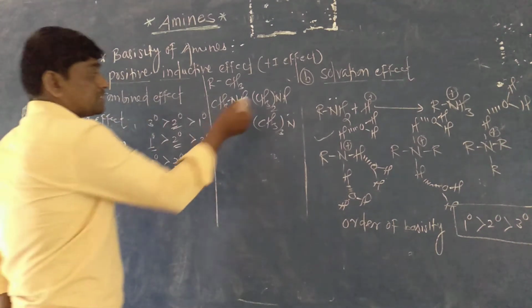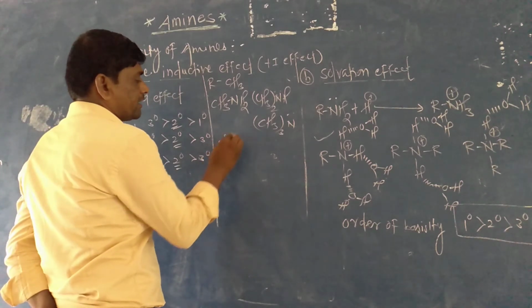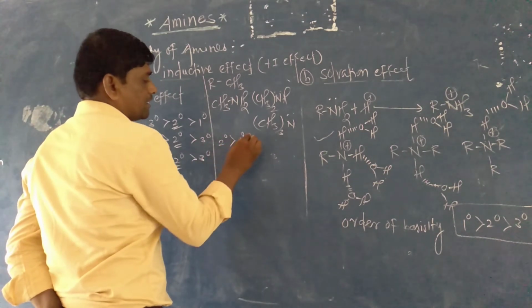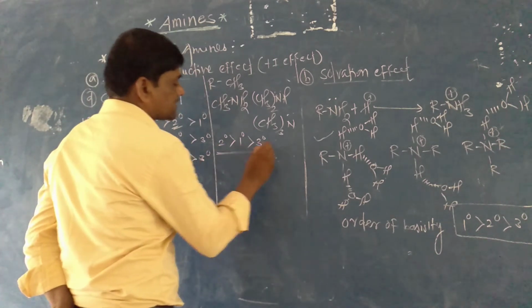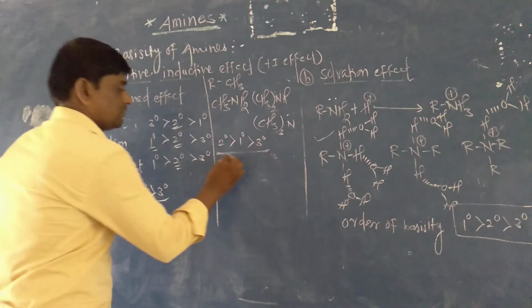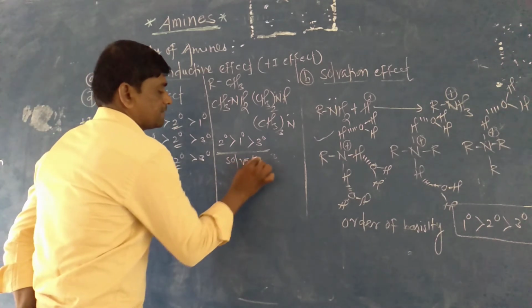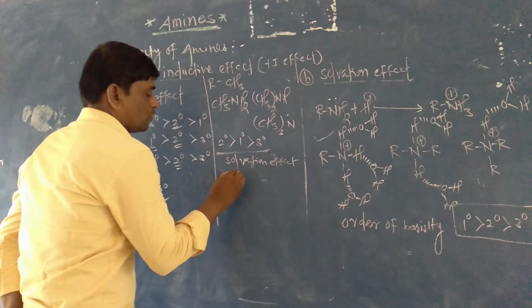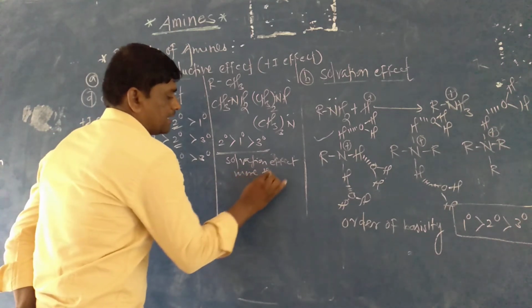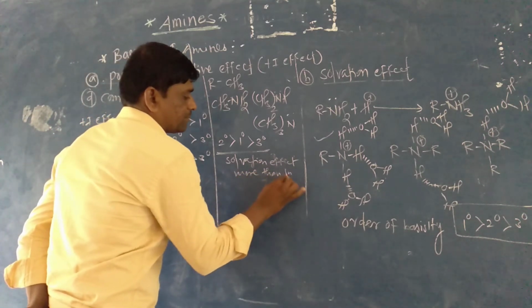That's why the secondary amine is greater than the primary amine, greater than the tertiary amine. In this case, the solvation effect is more than the inductive effect, the plus I effect.